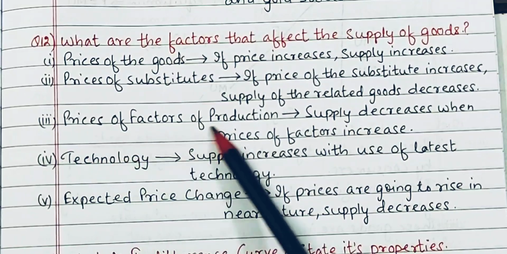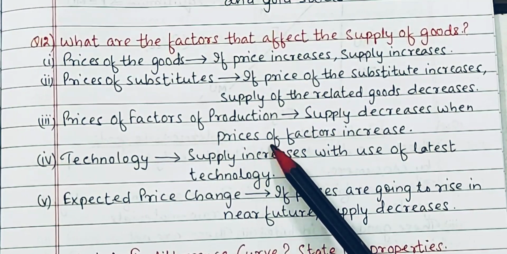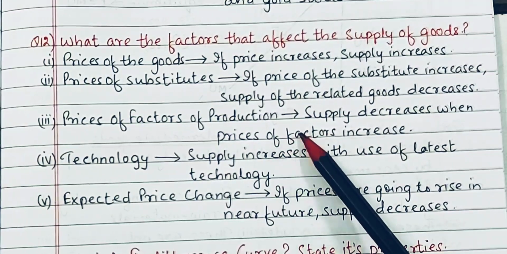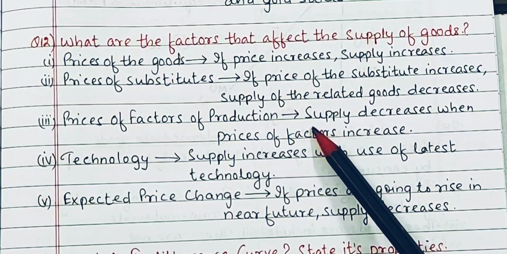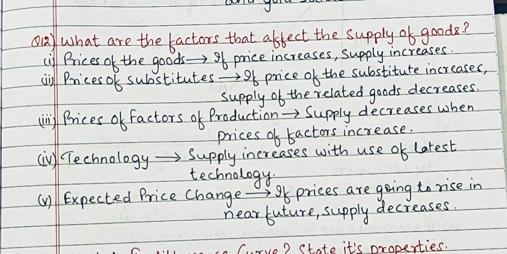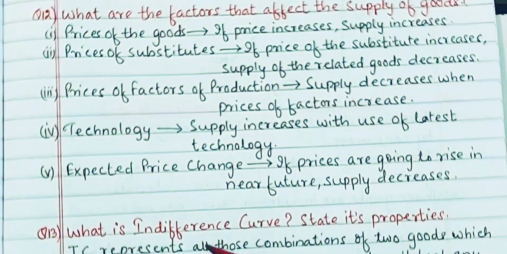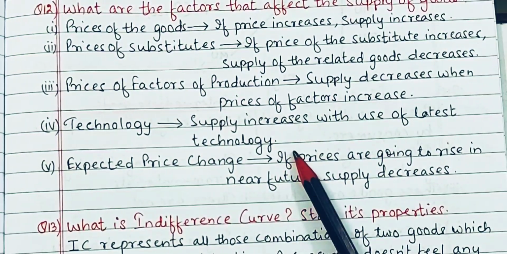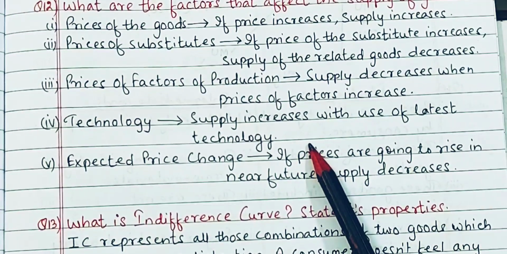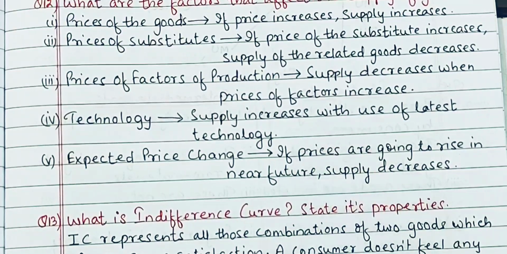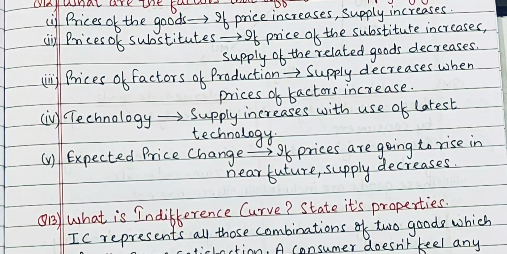Okay, then prices of factors of production: land, labour, capital. तो अगर इसके प्राइसेस अगर बढ़ जाते हैं तो प्रोडक्शन कॉस्ट बढ़ जाएगा और उसकी फिर वो सप्लाई भी कम हो जाएगी. Then technology, and supply increases with use of latest technology. If the firm is using एकदम modern technology use कर रही है तो it can produce more and more goods. So अगर उसके पास में production ज़्यादा है तो वो supply भी ज़्यादा करेगी.